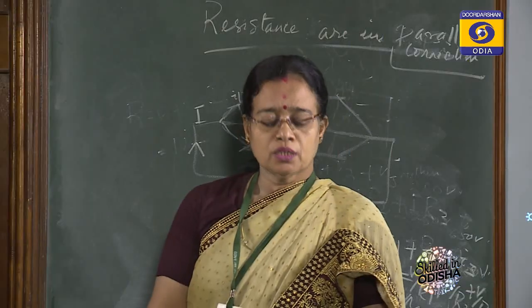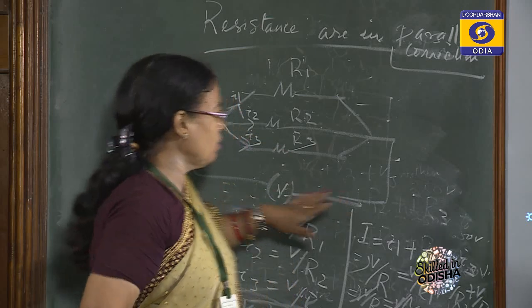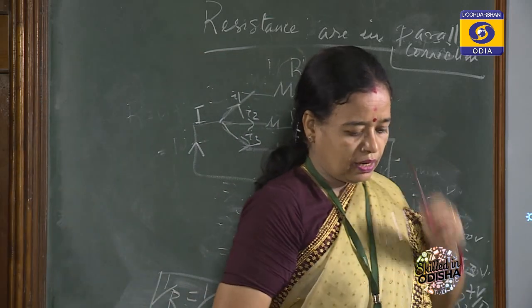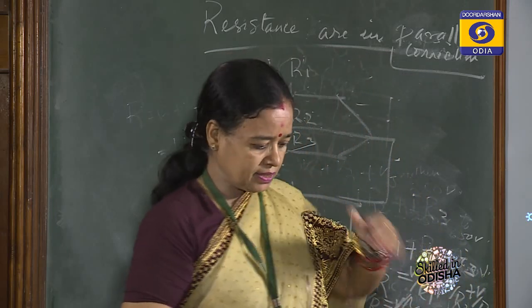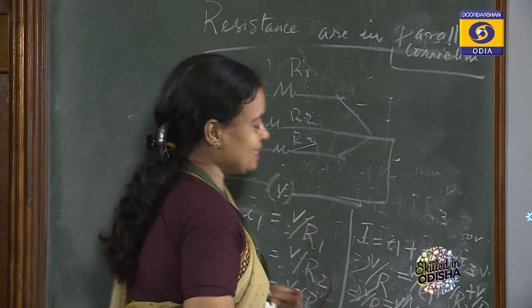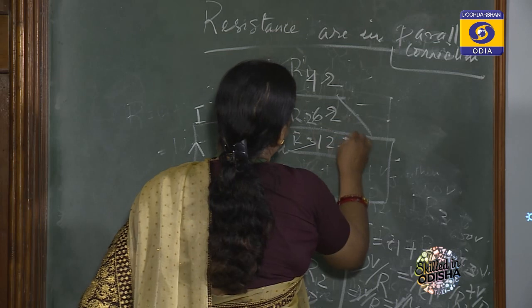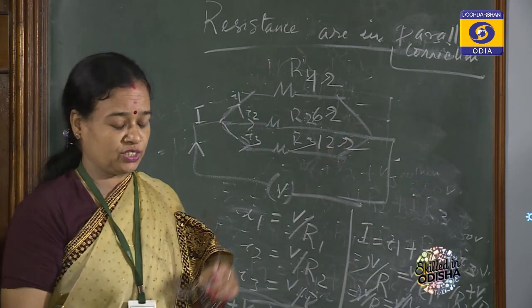Again, suppose there are 3 resistances, one is 4, 6 and 12, 4, 6 and 12 ohm. Please note it, they are in parallel connection.